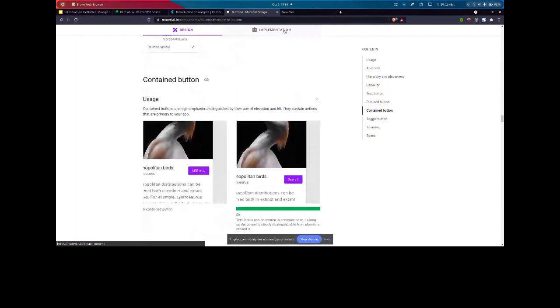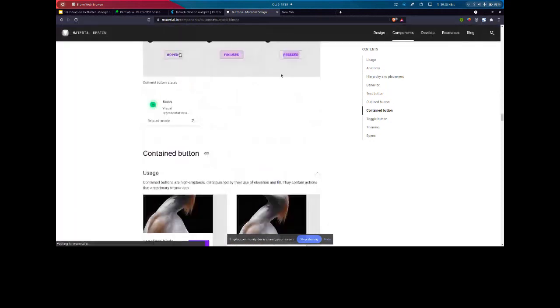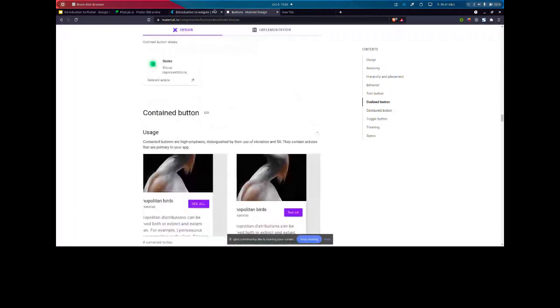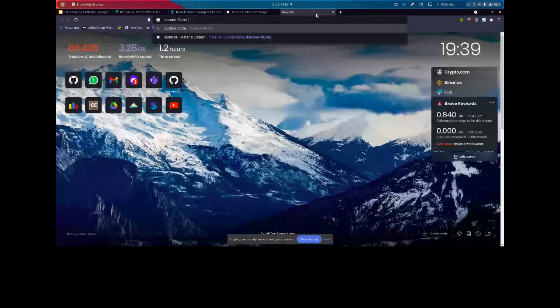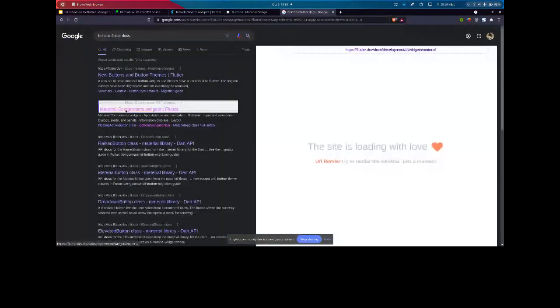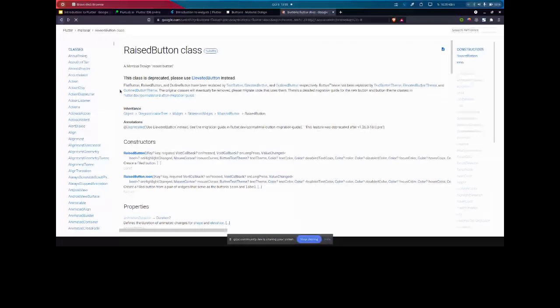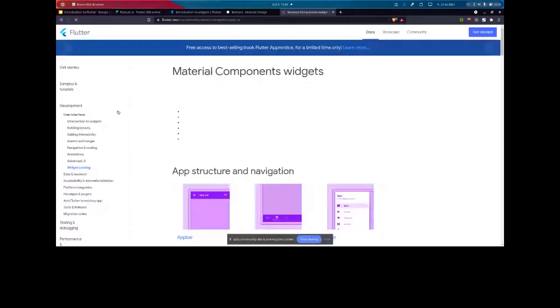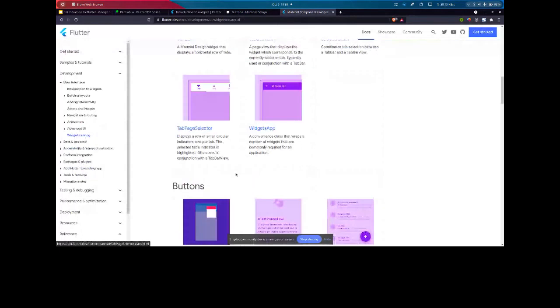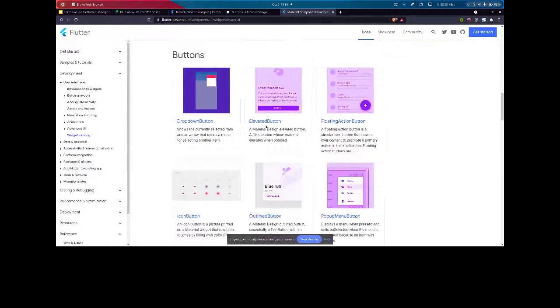You can go through the Flutter documentation. In the Flutter documentation, you can find buttons. These are some types of buttons here: drop down button, elevated button, floating action button, outline button, icon button.